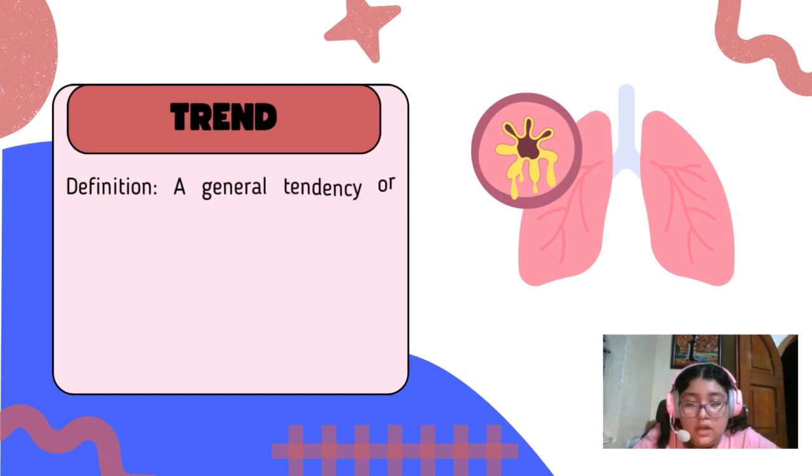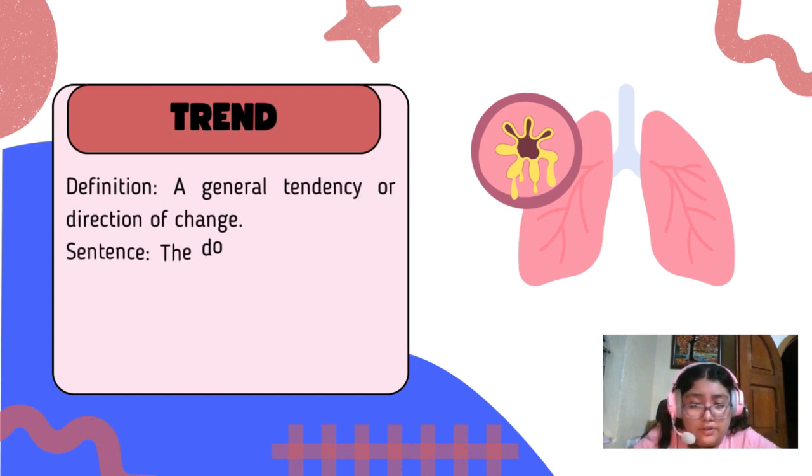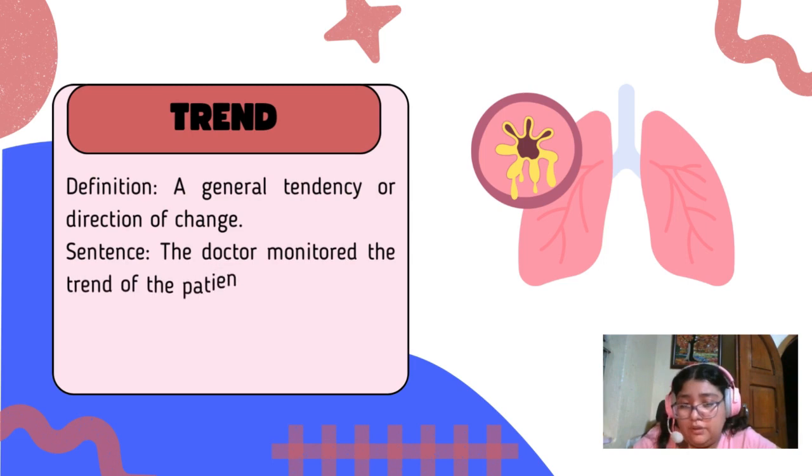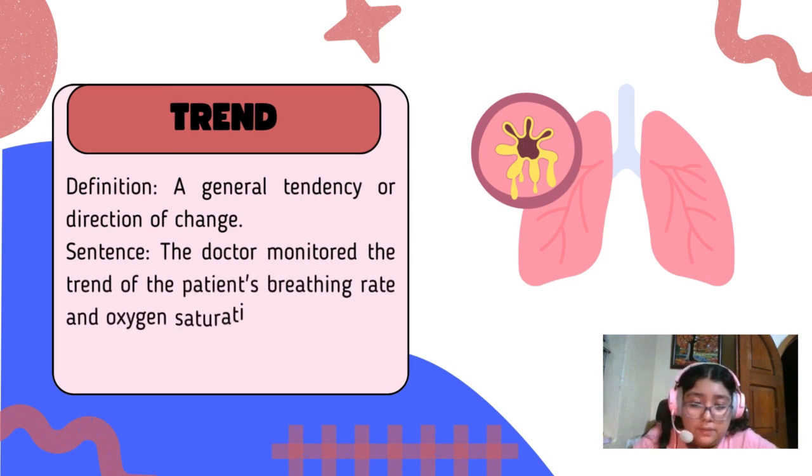Trend. A general tendency or direction of change. Example: the doctor monitored the trend of the patient's breathing rate and oxygen saturation.